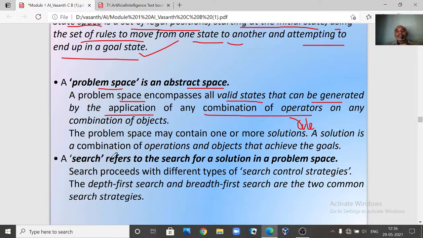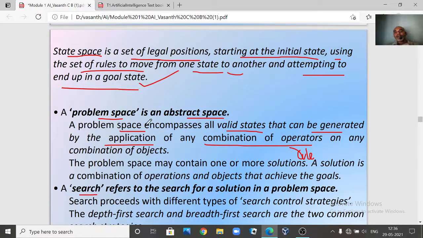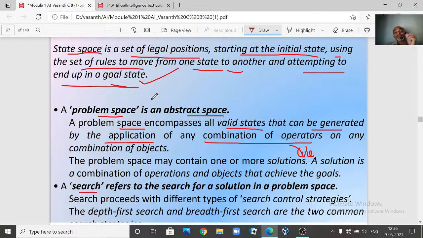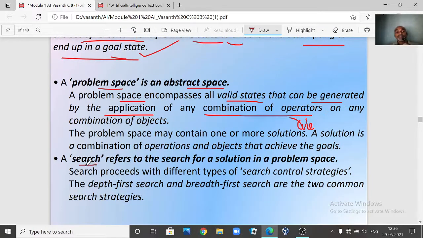And the second thing in our term is search, as in state space search. You know what a state space is now. It is an abstract space which has all legal moves, and by using some operators we start from the initial state and eventually go to the goal state. That is what a state space is. But we said state space search. Now what do we mean by a search here? A search refers to searching for a solution in our problem space.